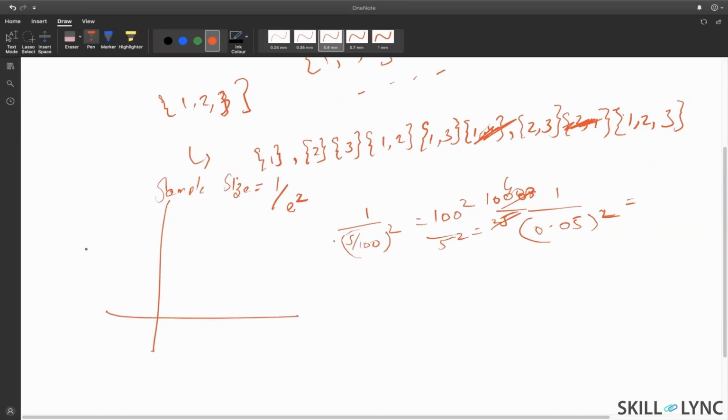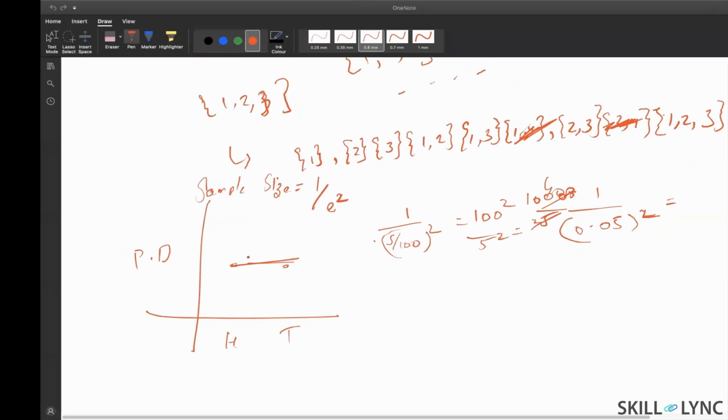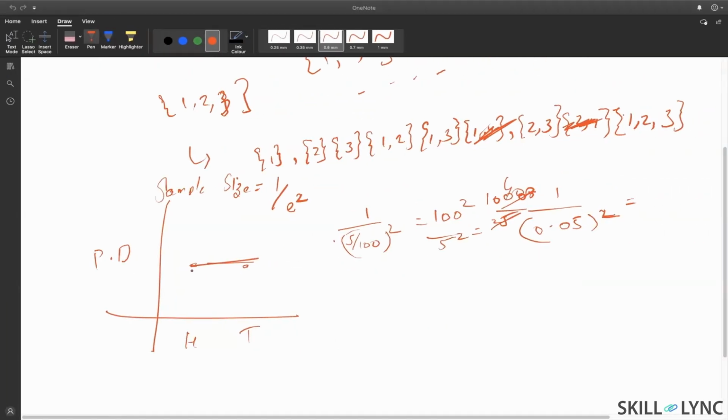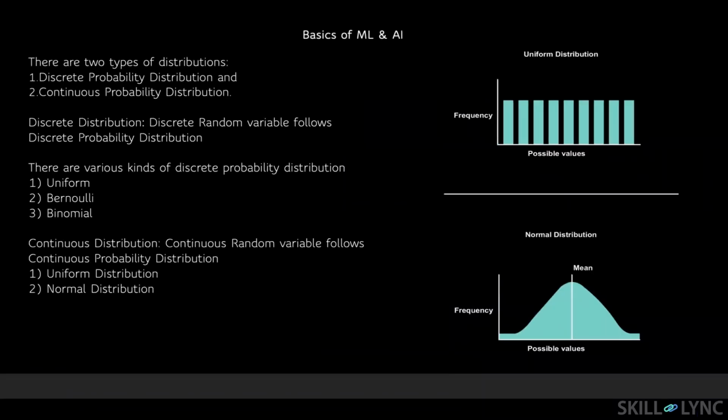So if I want to write the probability distribution for heads and tails, the probability is say 1 by 2, 1 by 2 for both of them, right? So this is called a discrete probability distribution, and moreover it is called a uniform probability distribution. Why? Because the probability is the same for both heads and tails, right? Making sense? So in discrete you have uniform discrete probability distribution. Similarly, you will have Bernoulli and binomial discrete probability distributions, which I want you to read about.